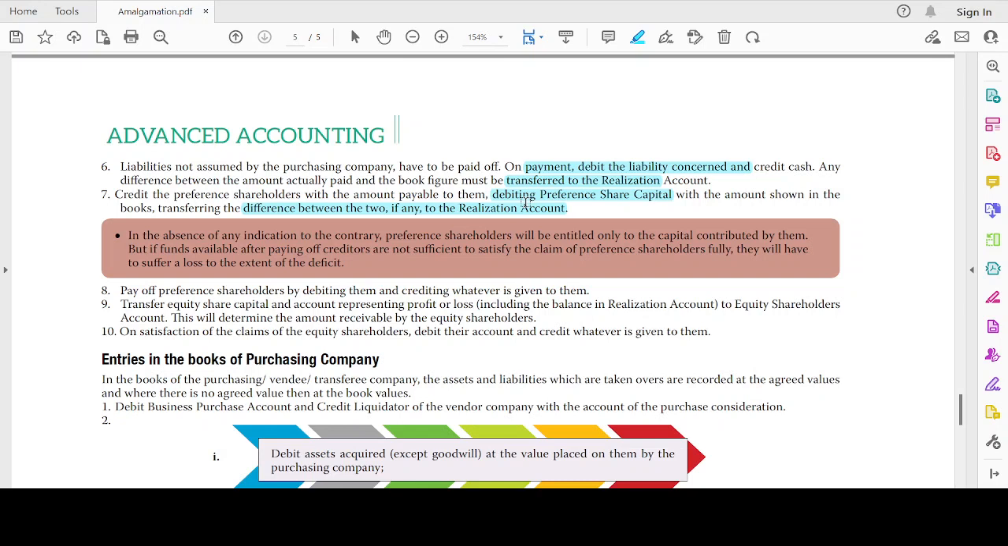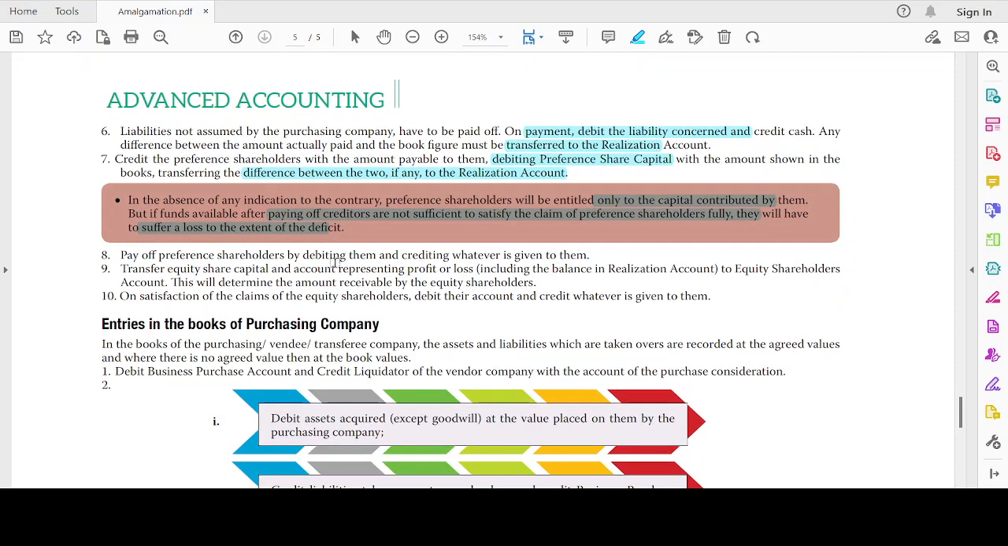And what I will do, if there is any difference between the book value and the settlement price, that will be transferred to the realization account. In the absence of any indication to the contrary, preference shareholders will be entitled only to the capital contributed by them. But if the funds available after paying off the creditors are not sufficient to satisfy the claim of the preference shareholders fully, they will suffer a loss to the extent of that deficit. They will suffer the loss in case there is a deficit.